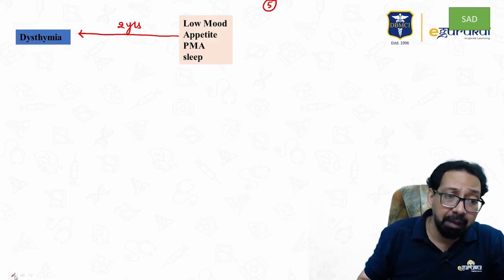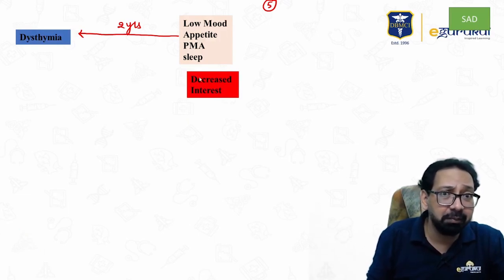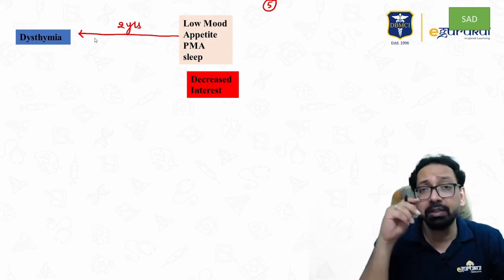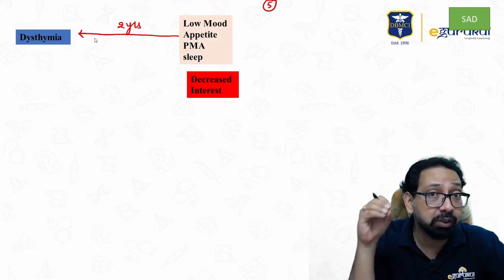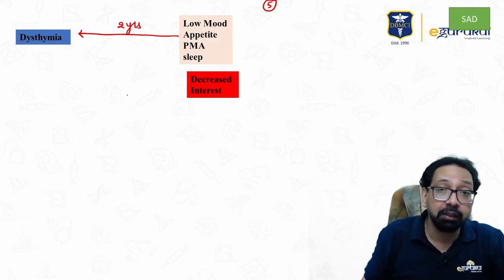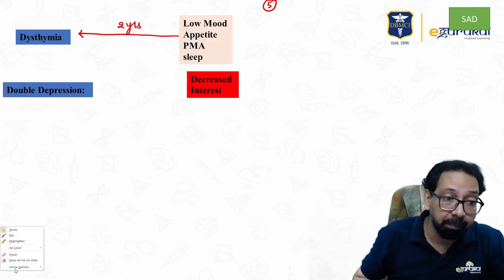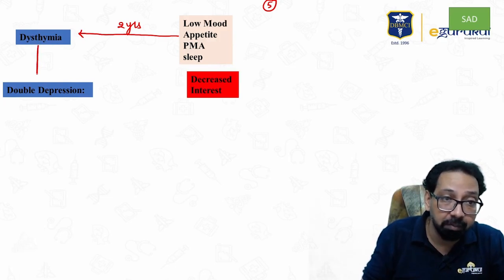Now, this dysthymic patient also develops decreased interest, means now 5 symptoms are there, so now you will say the patient is having depression. A dysthymic patient was there, and now the criteria of depression are fulfilled, then you will say this is double depression. Question is asked, what is double depression?